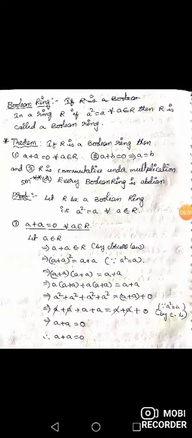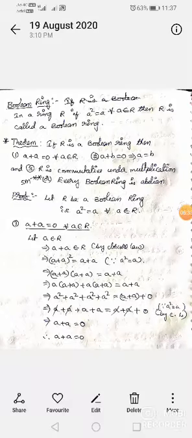That is, if R is a Boolean ring, then first point, a plus a is equal to 0 for all a belongs to R. Second point, a plus b is equal to 0 implies a is equal to b. And third point, R is commutative under multiplication. This third point can be written as every Boolean ring is abelian. Once again we will see the theorem.